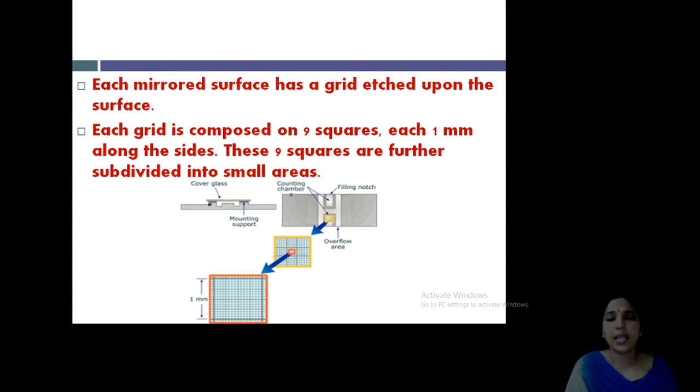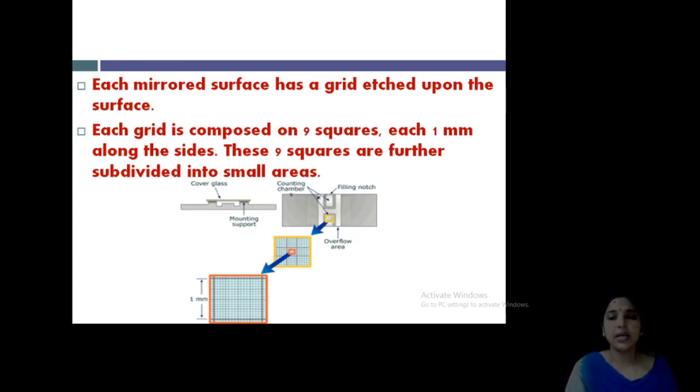What is this? A small well-like structure, a depth, is present in the hemocytometer, on top of which we are placing the cover glass. See, this is the entire slide. In it you can see a small cabin or pit. This is a counting chamber, and next to it there is a filling area. You fill your sample here, and it moves on to the counting chamber. If anything extra, it will overflow through this. Only a particular corrected volume in ml is located inside the chamber.